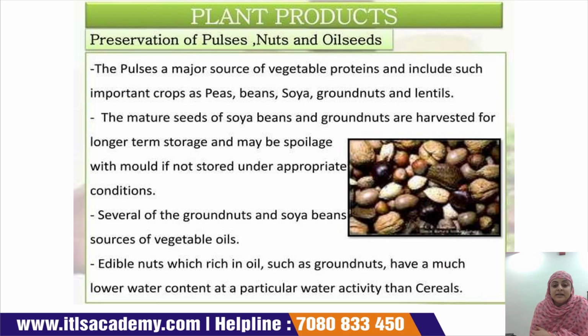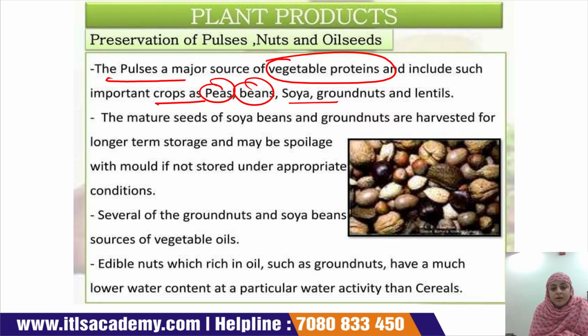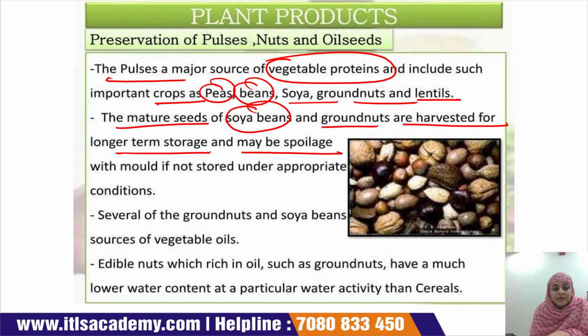Preservation of pulses, nuts, and oil seed. The pulses are the major source of vegetable protein. We all know that. If someone is vegetarian, then they get their protein from the pulses, which include important crops like peas, beans, soya, groundnut, and lentils. The mature seeds of the soya bean and the groundnut are harvested for longer term storage and may be spoiled with mold if not stored under the appropriate condition.